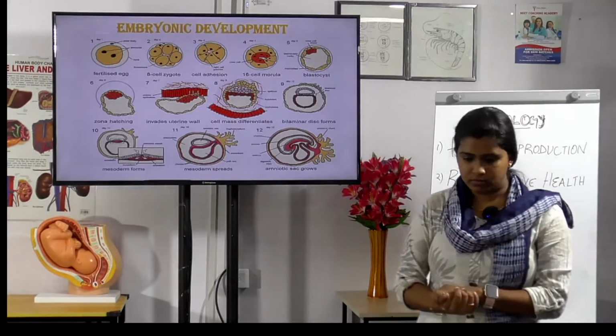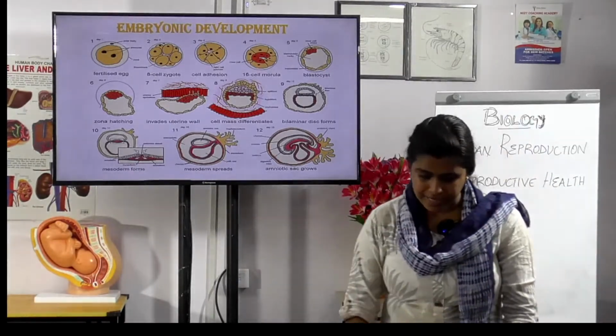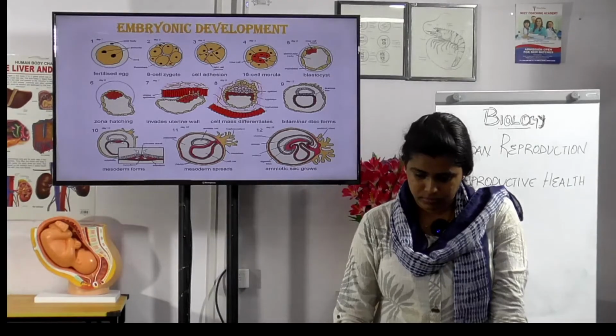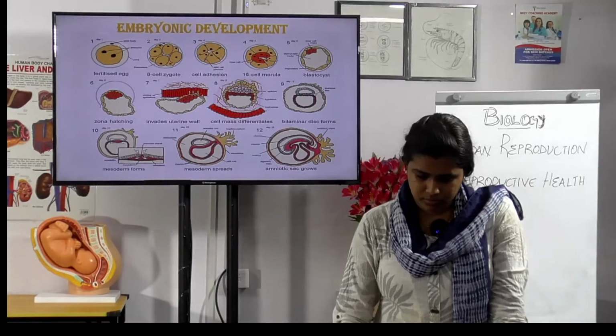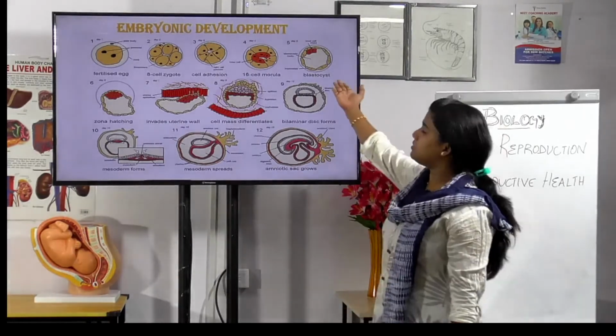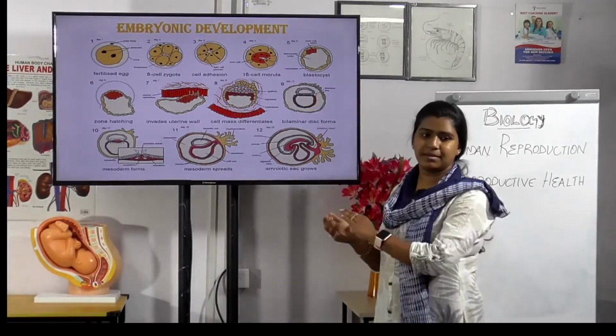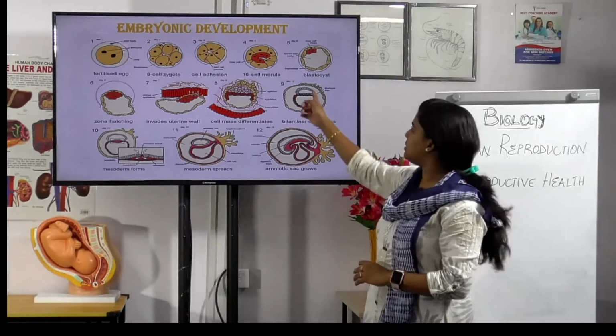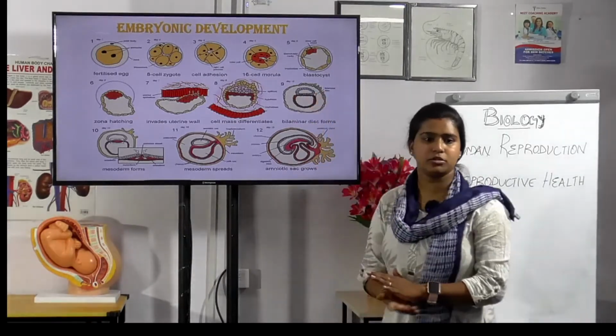Okay. On the 23rd day, what forms? The digestive tract. Okay. And from the first day to day 4, up to the 16 cell morula, this process is called cleavage. Cleavage, up to 16 cells the process is called the cleavage process.